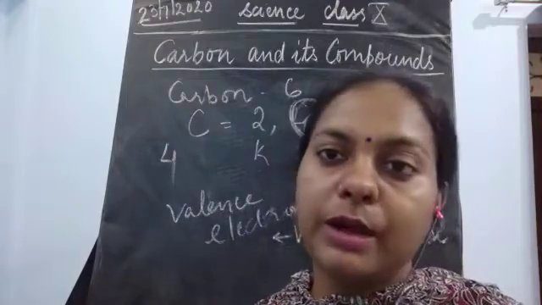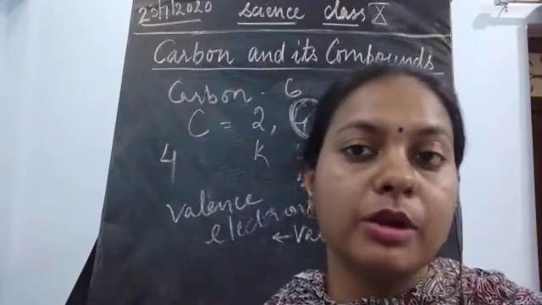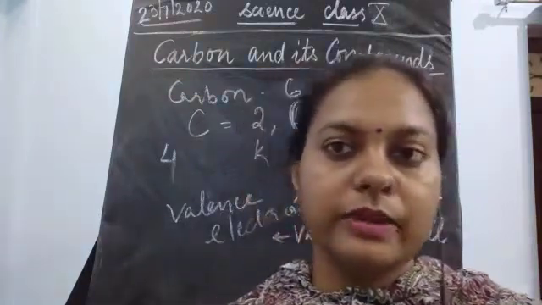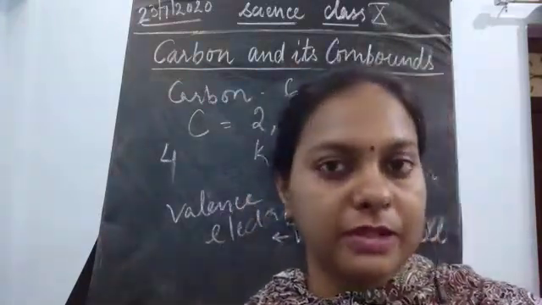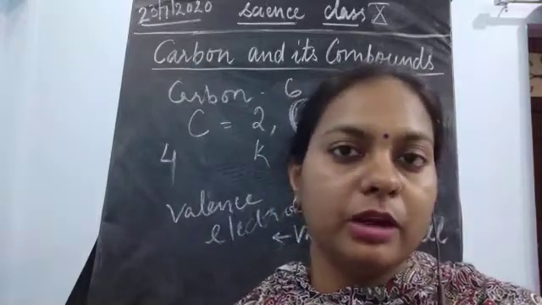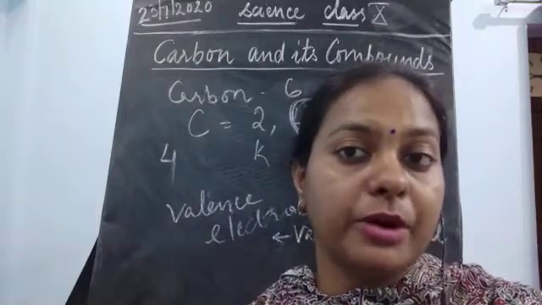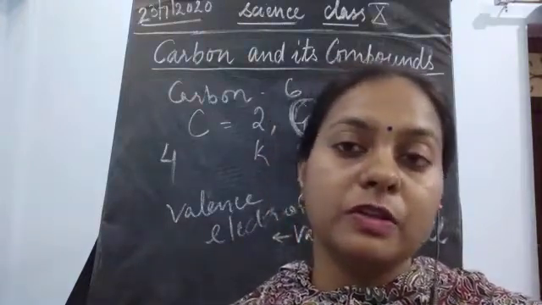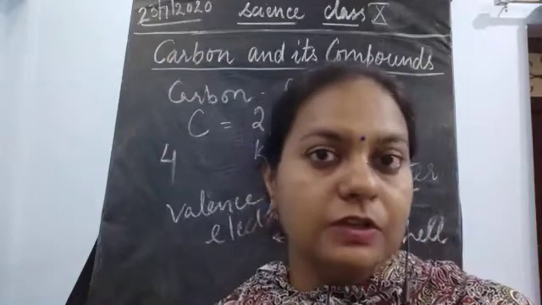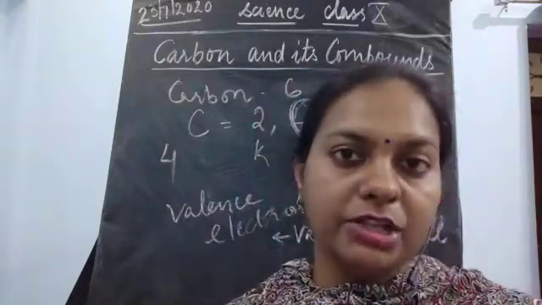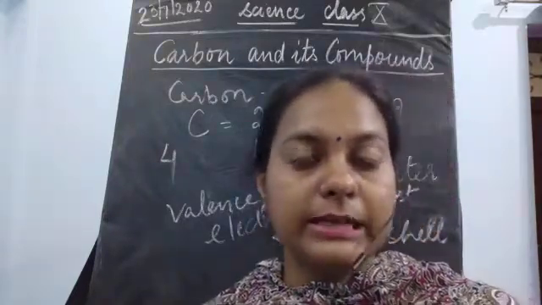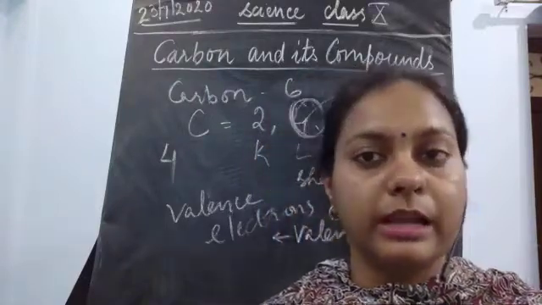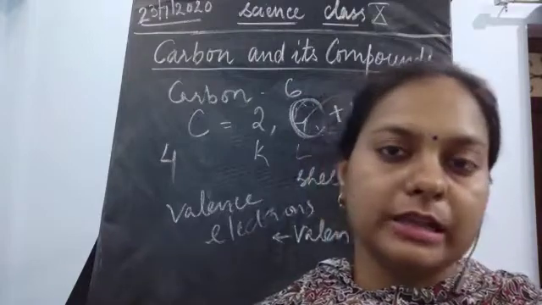So this was all about the covalent bond. I'll discuss more about certain characteristics of the carbon in the next class. We have just seen the introduction of this chapter, and I have given you one very important property of the carbon, which is having 4 electrons in the valence shell, because of which covalent bonds are being formed. These covalent bonds are formed only by sharing of electrons, which is done by elements which have 4 electrons, or fewer than 8, or 2 electrons in their outermost shell.